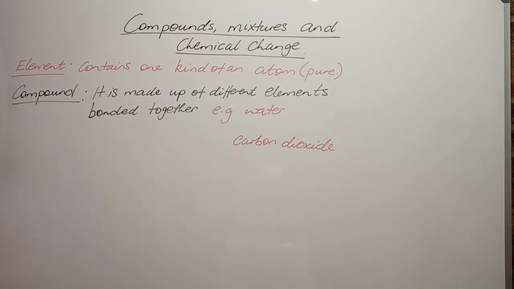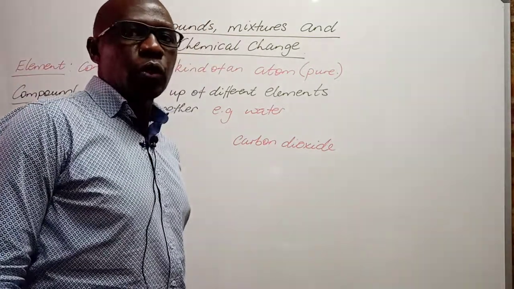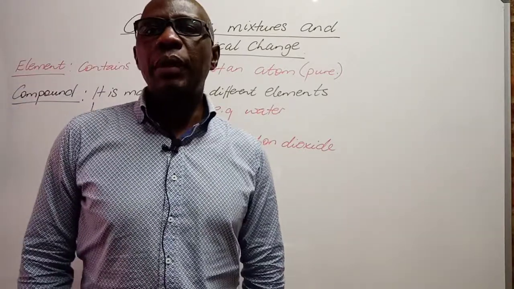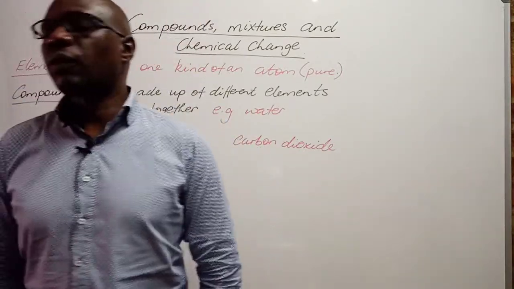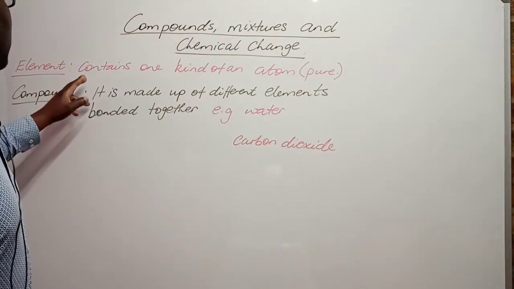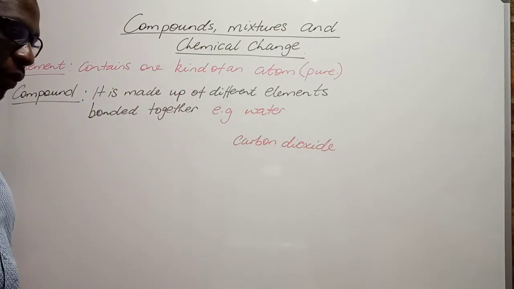But before we look at what compounds are, I am going to remind you what an element is, because for us to understand what compounds are, we have to understand what an element is, because elements come together to form compounds. So an element contains one kind of atom.